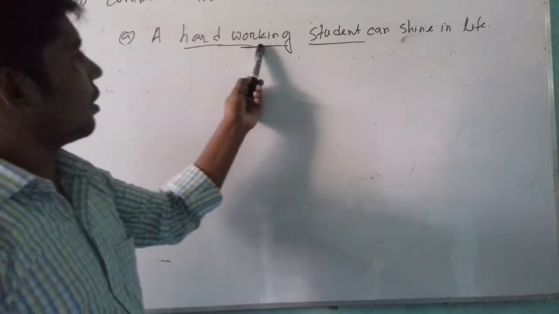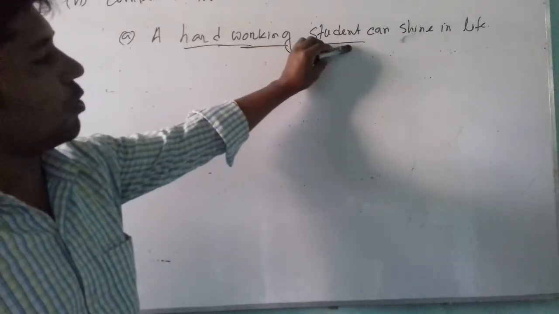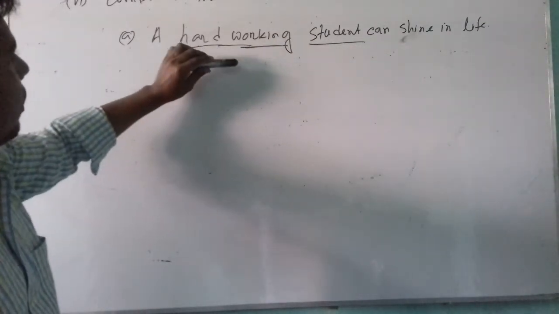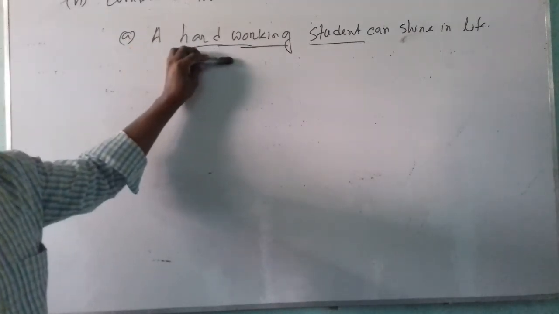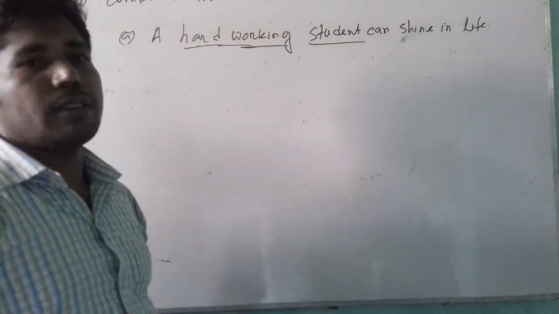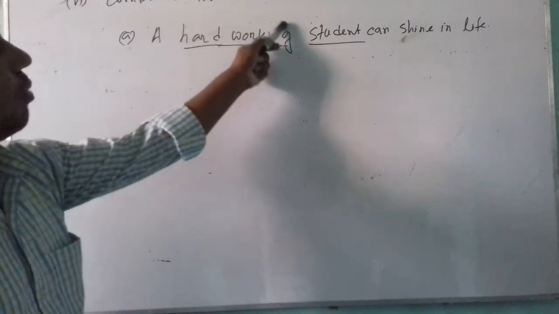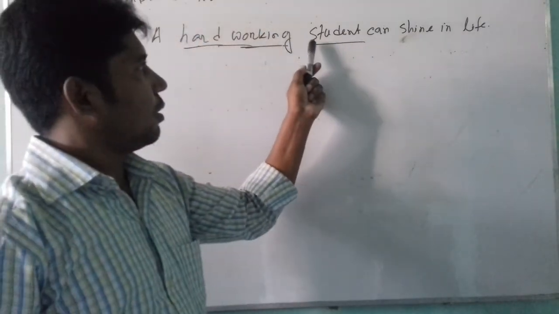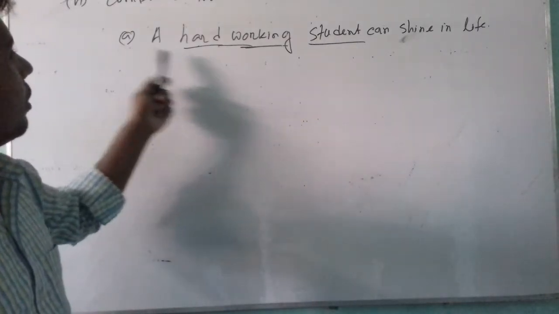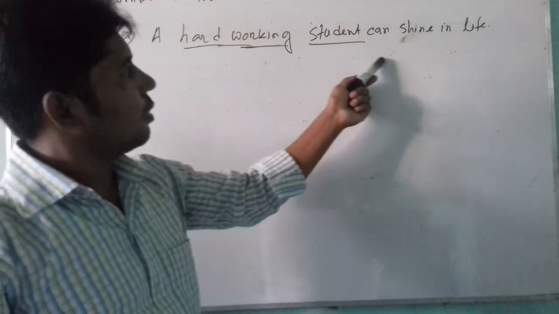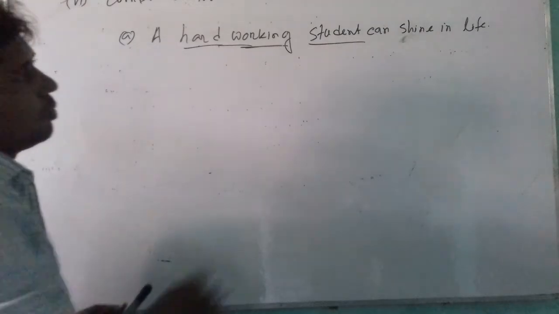Here, hard plus noun has been used as a pre-modifier of student. Here student is a noun. Already I have said that noun plus noun, or adjective plus noun, or adjective plus adjective makes a compound noun. Here hard-working is a compound noun, and it has been used before student, which is a noun. Here hard-working has been used as a pre-modifier of a noun.